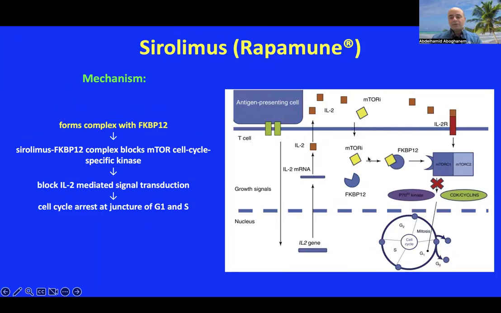Another diagram just to show you this mTOR. An mTOR inhibitor like sirolimus or everolimus will bind with the FKBP12 complex here, inhibition of mTOR, and end by no more interleukin-2 signals coming to stimulate mTOR, and this will end by cell cycle arrest and no more cell proliferation.